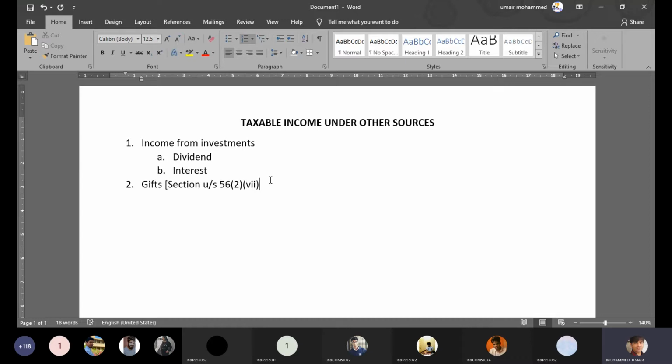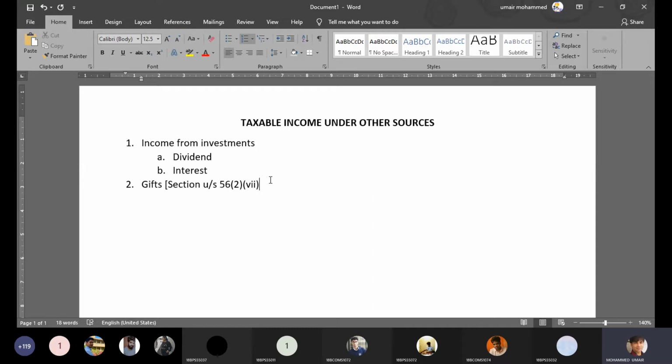Now, the second dimension is something you have studied in this semester, and that is gift received from clients and patients by professionals. If you're practicing a particular profession, let's say you're a medical practitioner or doctor, lawyer, chartered accountant, or any other professional, and if you receive a gift from your customers or clients, that is taxable under the head profession. That's what we did in the first chapter.